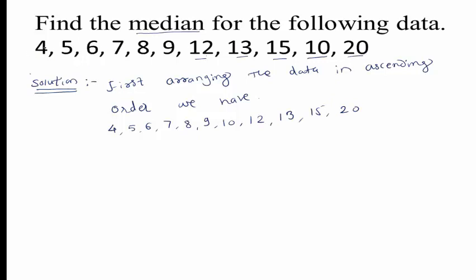How many observations are given? 1, 2, 3, 4, 5, 6, 7, 8, 9, 10, 11.